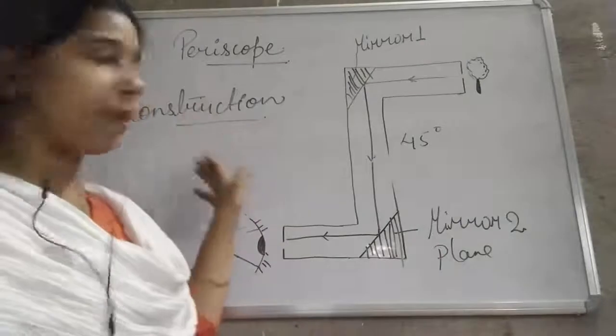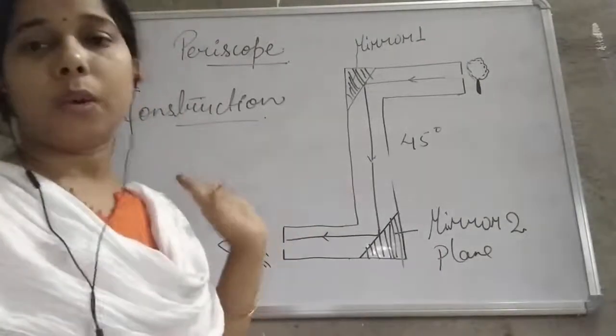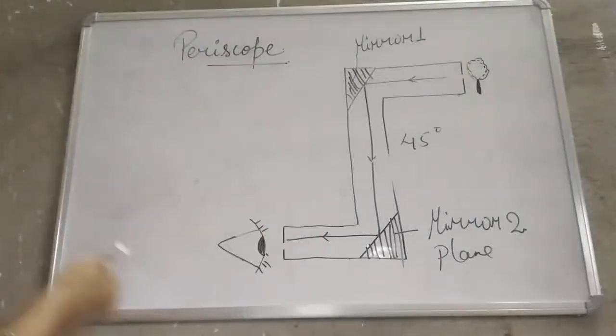Okay, so now we will write down what the things are here, then we will understand the working also. So what are the things in the construction?